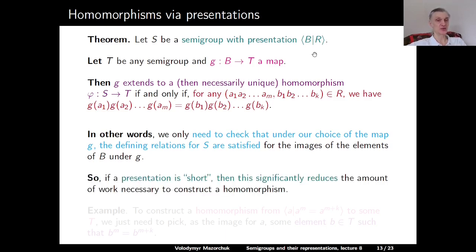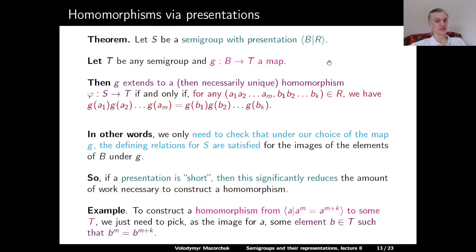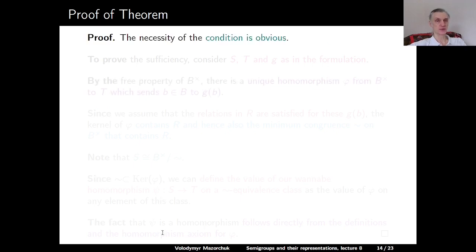So if we have a short presentation, a small presentation of a semigroup, this significantly reduces the amount of work which is necessary to construct a homomorphism. For example, to construct a homomorphism from our monogenic semigroup with the generator a and relations a to the power m is equal to a to the power m plus k, to any semigroup T, we just need to pick as the image for a some element b in T such that b to the power m is equal to b to the power m plus k. And that's it. Now let us prove the theorem.